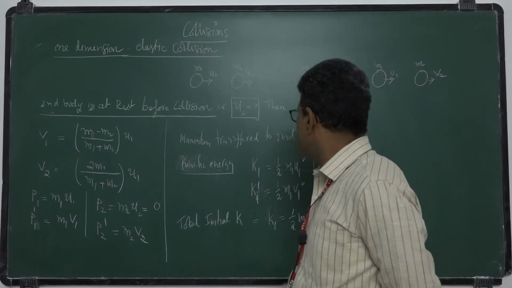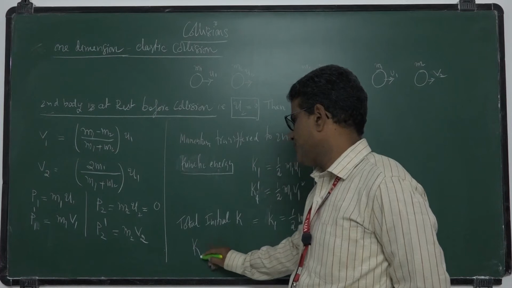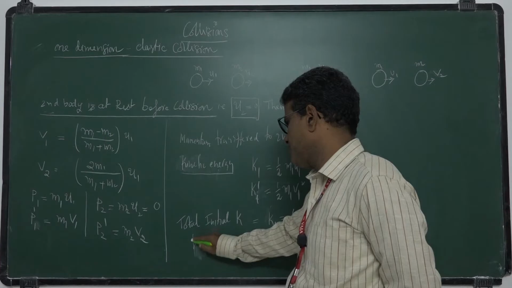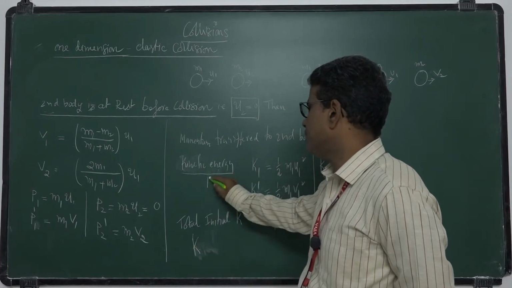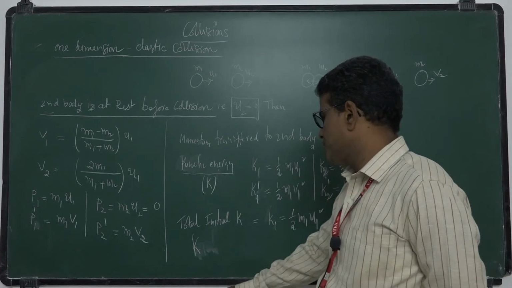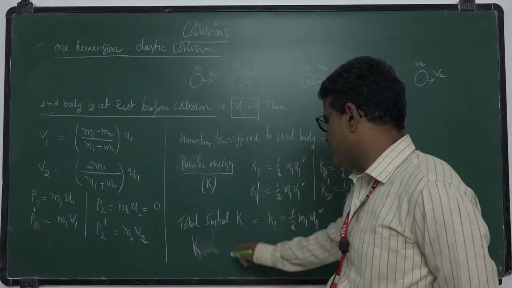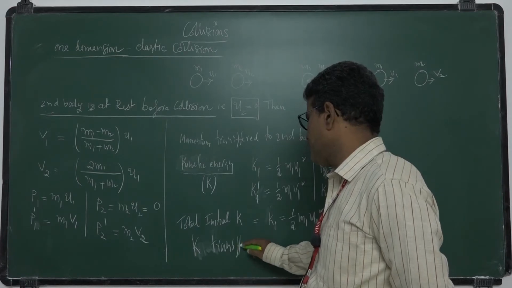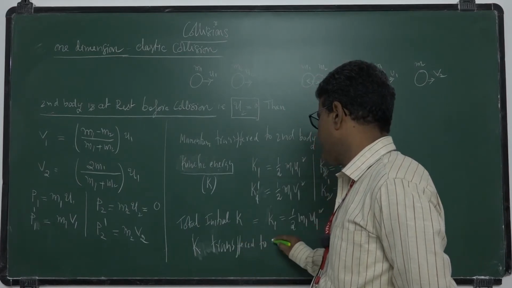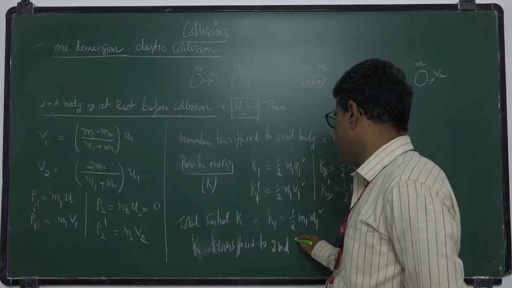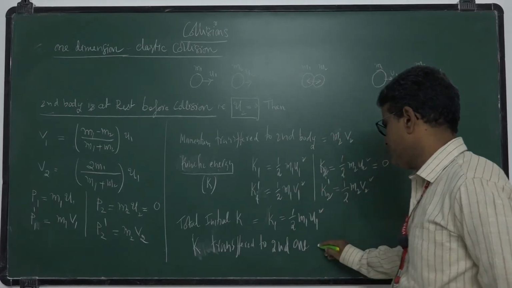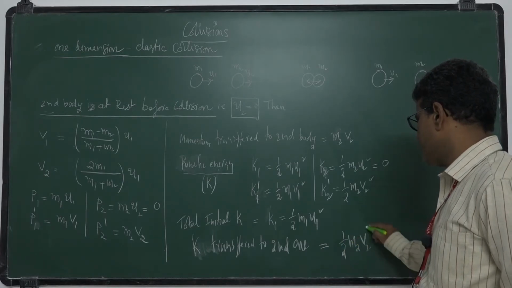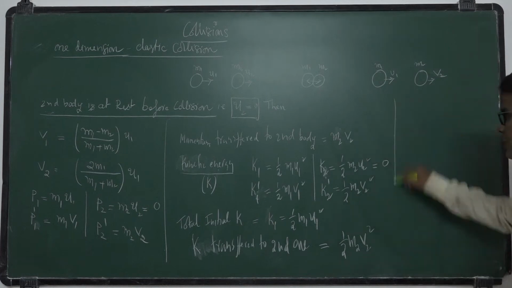How much kinetic energy is transferred to the second one? I represent it with the letter K. The kinetic energy transferred to the second one is half m2 v2 square.